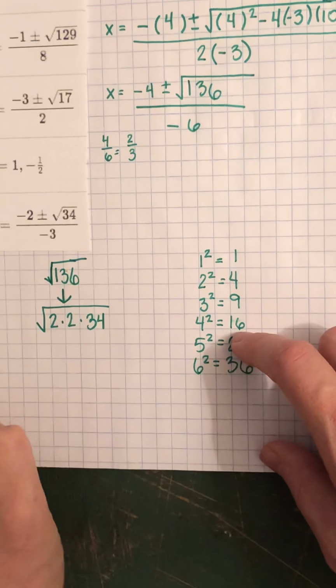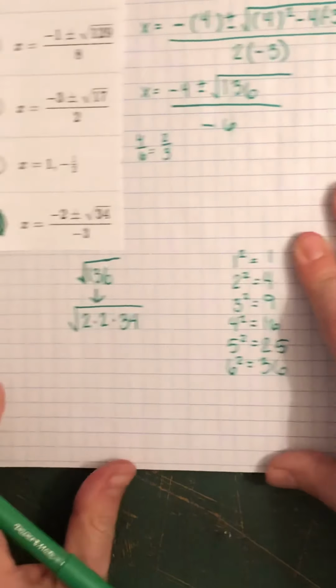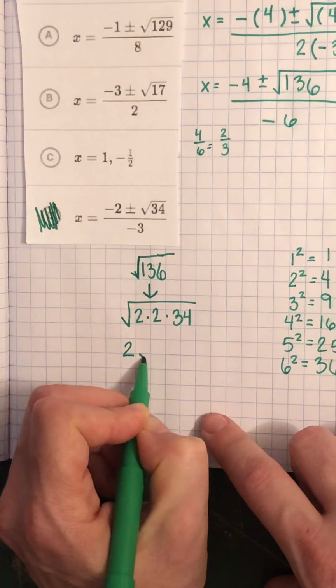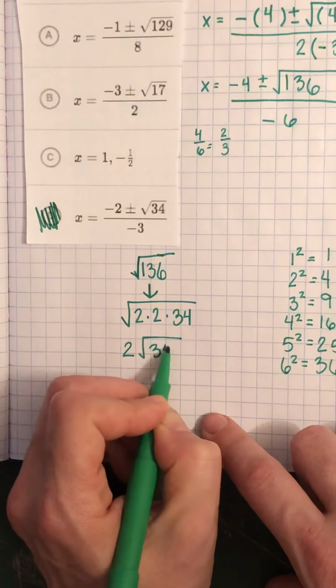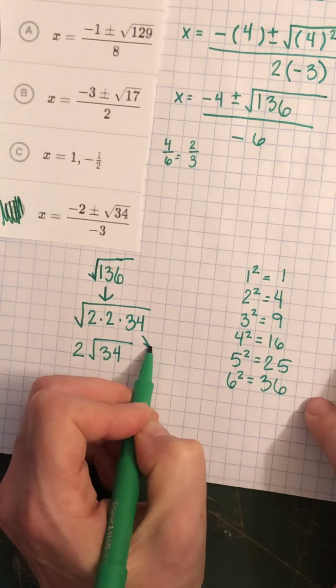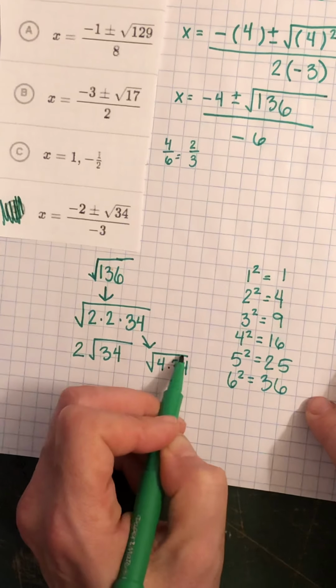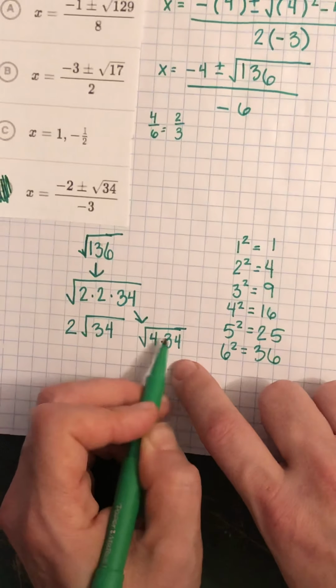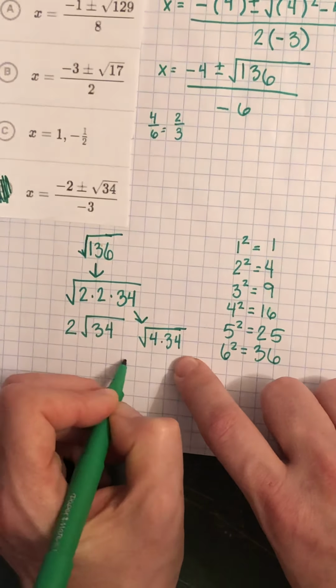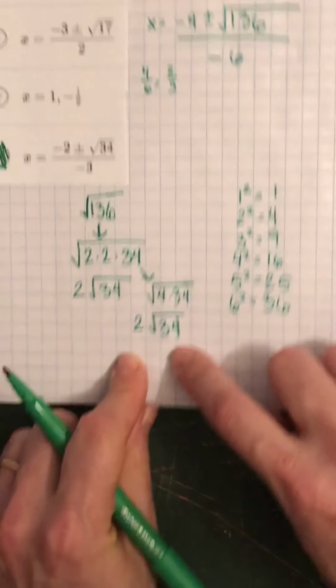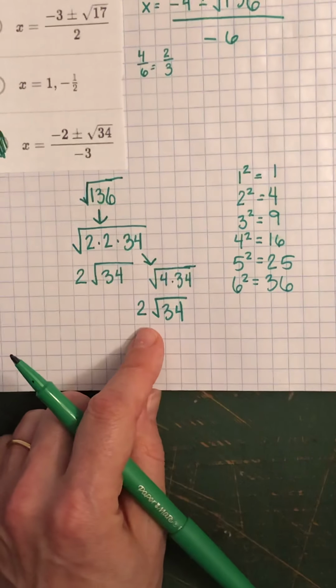So we can see it 2 ways. You can pull out one of these 2's because that's what a square root is; it has to have 2 2's, so we can pull one out, and it's 34. Or we can see this as 4 times 34. This is probably how I would teach it: the square root of 4 is a perfect square, which is 2. So you can pull that out, and you have this left.